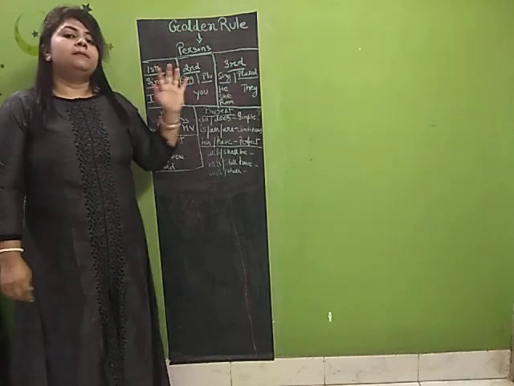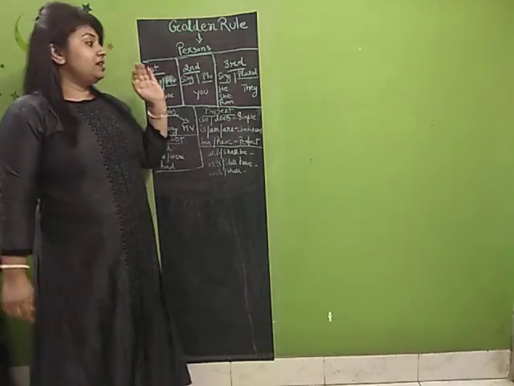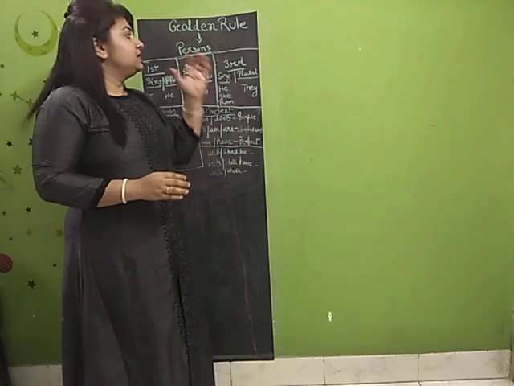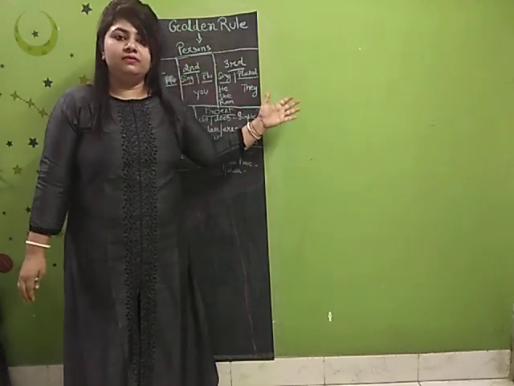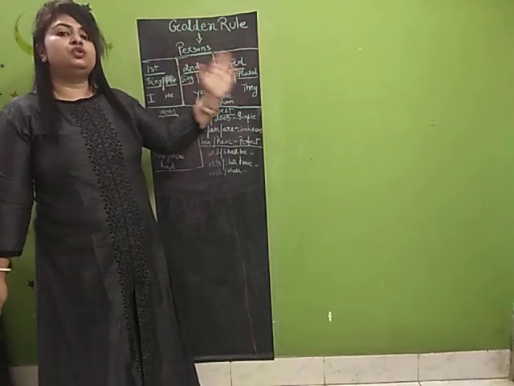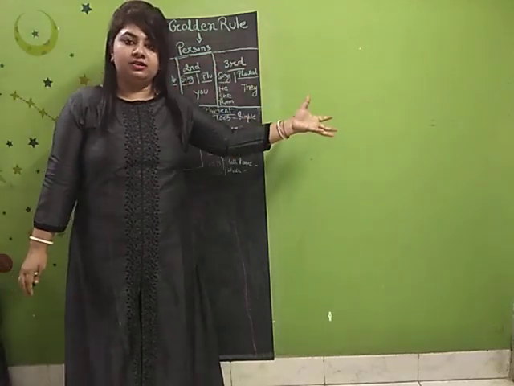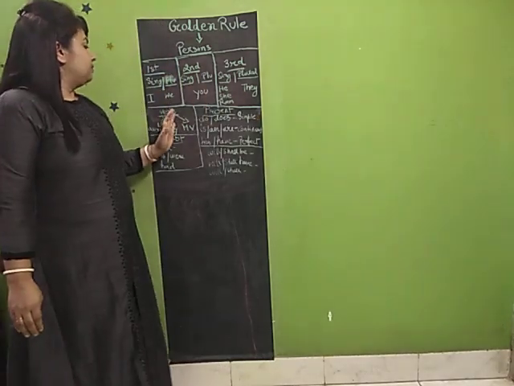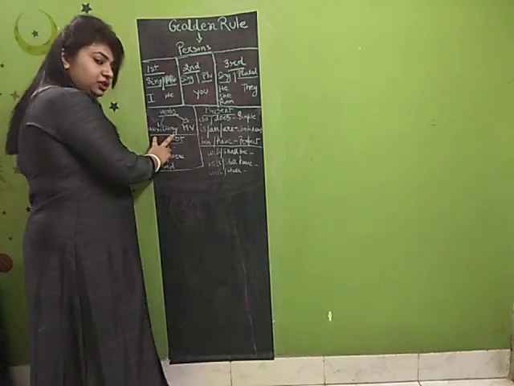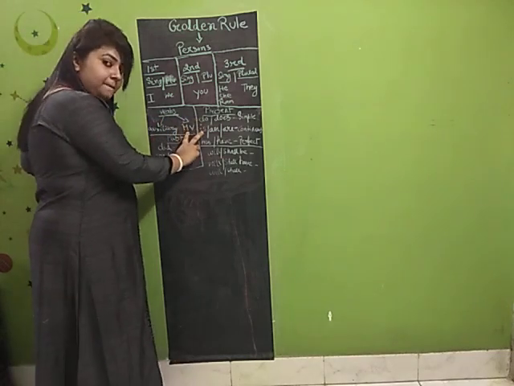Now comes the next part of this particular aspect. Verbs. Person means subject. When there is a subject, that means a verb will be there, because a subject without a verb can never sustain. Subject needs to do certain work. Verb is divided here in two parts: auxiliary verb and main verb.